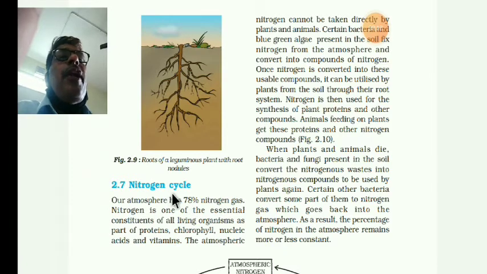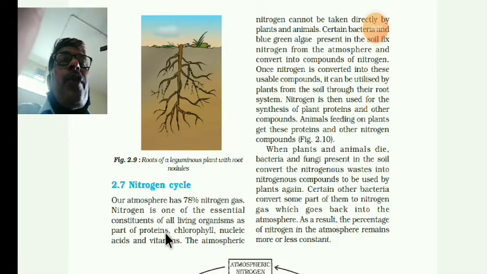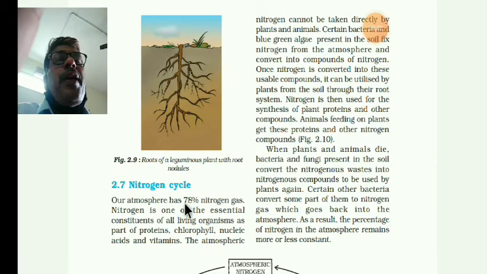So nitrogen cycle means our atmosphere has 78% of nitrogen gas. Nitrogen is essential, meaning it is a needed constituent of all living organisms as part of proteins. It is there in proteins, chlorophyll, nucleic acids and vitamins. For all this, nitrogen is required. In the atmosphere it is 78%.